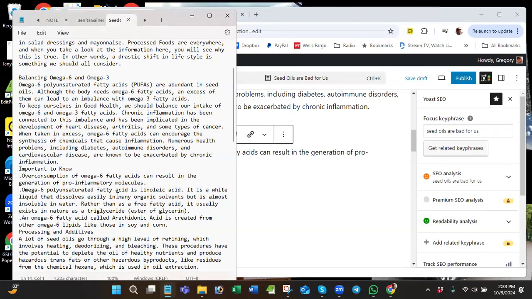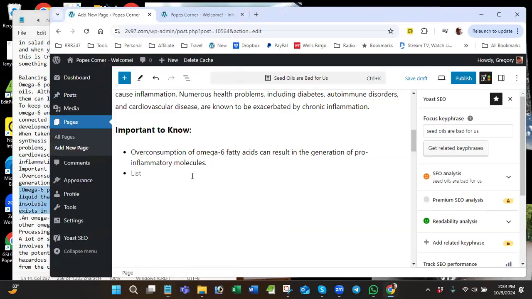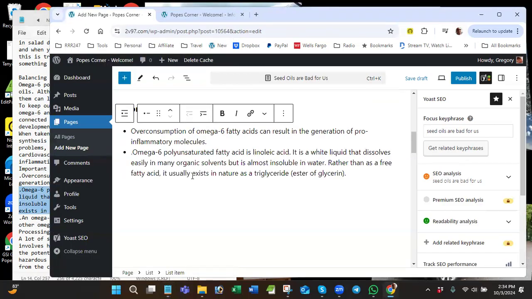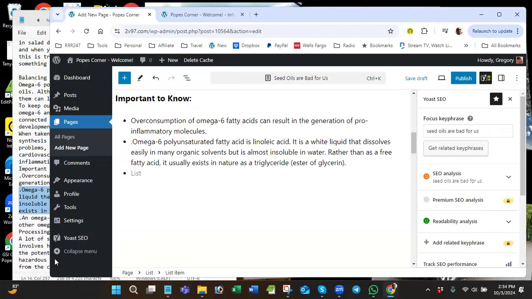Omega-6 polyunsaturated fatty acid, linoleic acid, is a white liquid that dissolves easily in organic solvents, but is almost insoluble in water. Rather than free fatty acid, it usually exists... Well, whatever. I'll use the whole thing. I can always change it if I don't like it later. And then right here, list item number 2. And then I hit enter. And we have list item number 3.